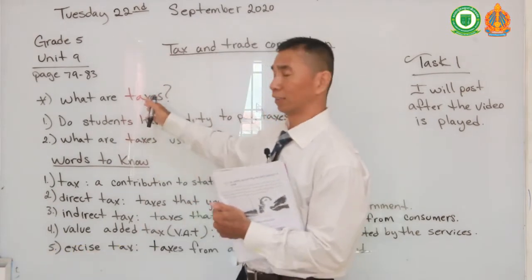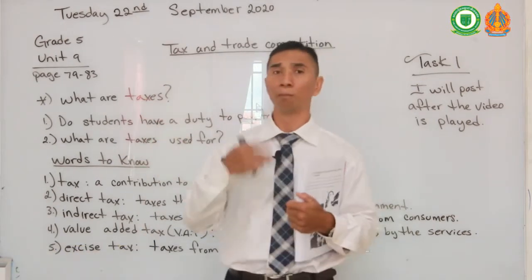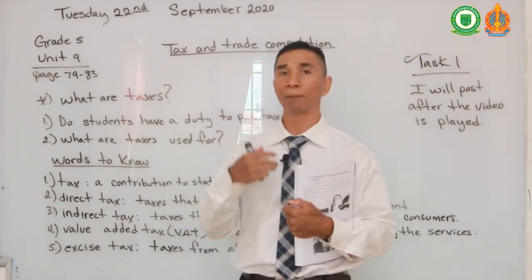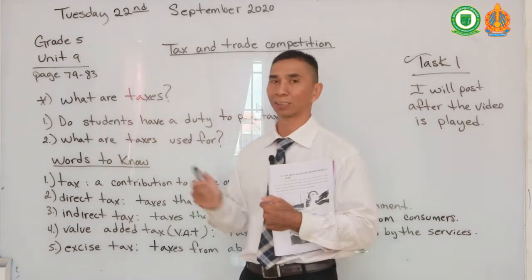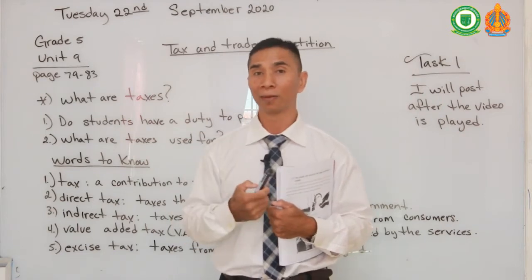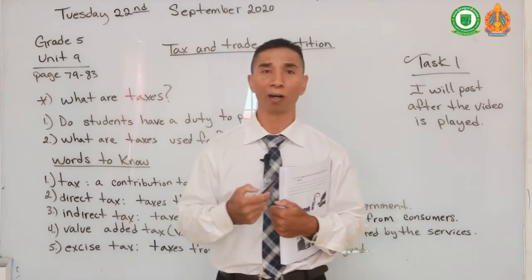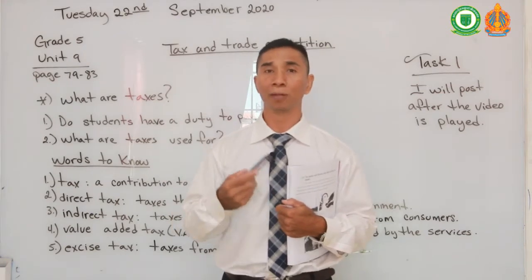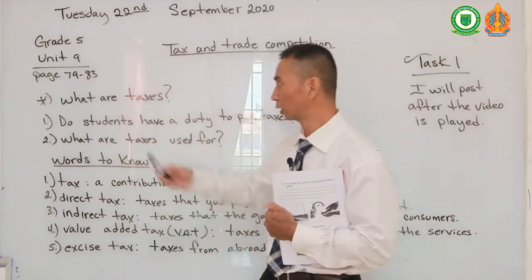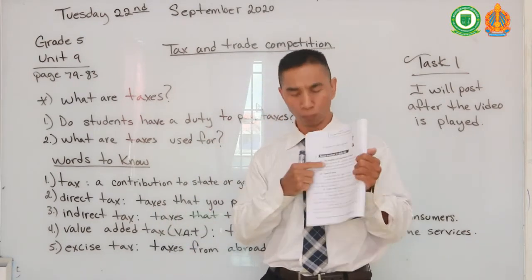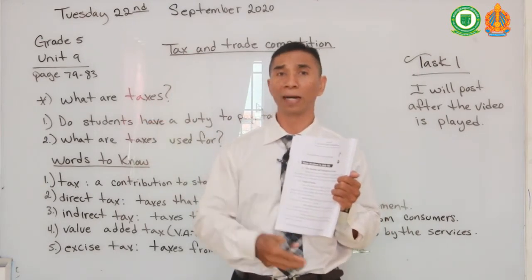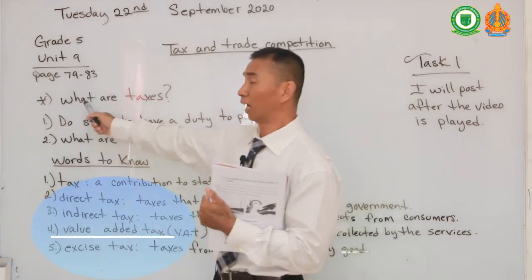So we know, according to our text, that taxes are money that the government collects from all its citizens, especially from workers and people who own properties. They have to pay taxes. Some taxes are collected yearly, some taxes are collected monthly, and later on we will learn about taxes that are charged to the consumers. I mean, if you go to the store or buy any products, all those products have already included taxes in them. We will learn more about the taxes that are within our consumer products or collected by the government. So now we understand taxes.